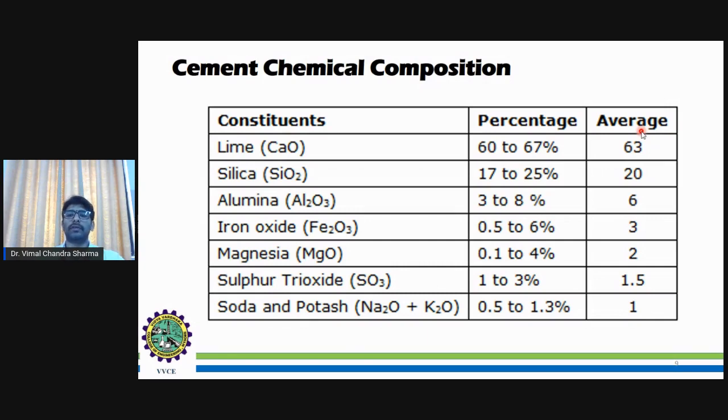Silica is the next one, 17 to 25%. These two are the main chemical constituents playing a role in the strength of the cement when it reacts with water. The very least are soda and potash, about 1.1%, and sulfur trioxide is 1.5%.